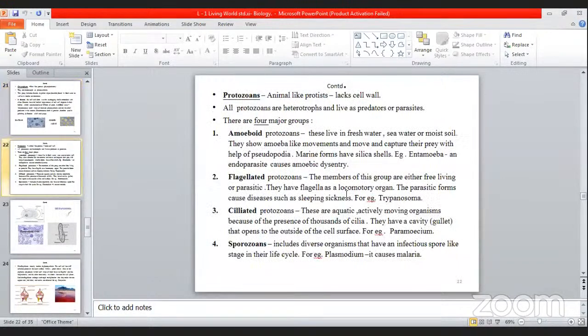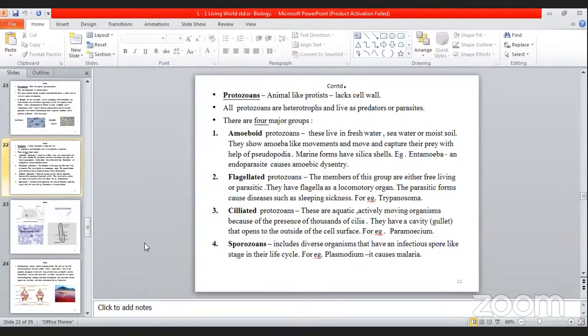Then come protozoans. Protozoans can be amoeboid, that means amoeba-like. They can be flagellated, that is they have flagella. They can be ciliated, that means they have cilia. Examples are given here: Paramecium, Trypanosoma, Entamoeba. And then sporozoans, for example, Plasmodium, which causes malaria. So this is about the animal-like protists which lack a cell wall. They can be of four types: amoeboid, flagellated, ciliated, and sporozoans.